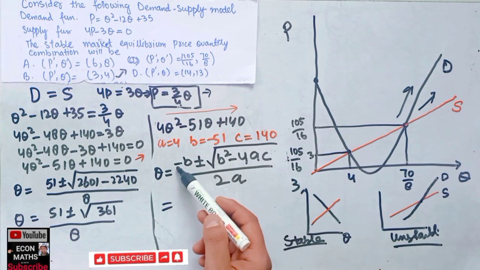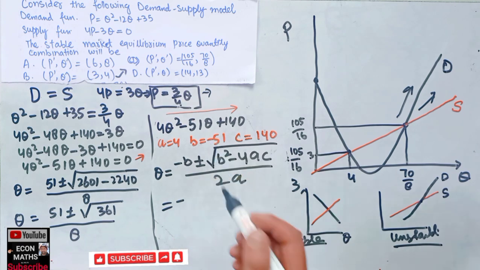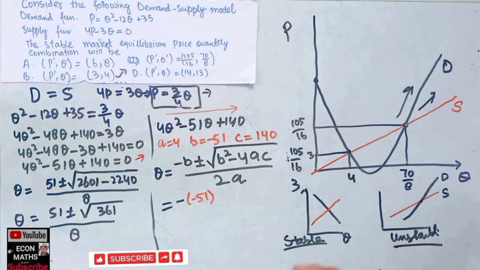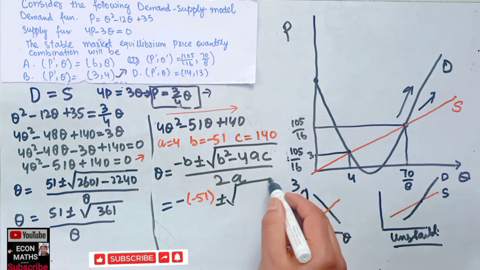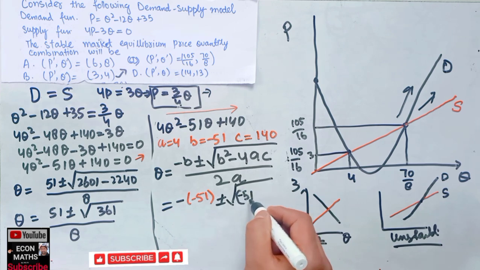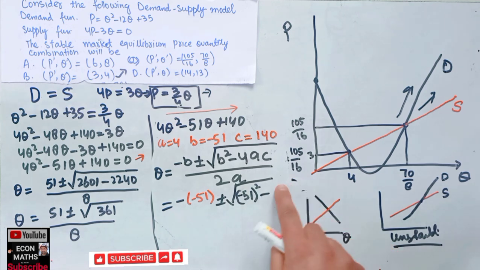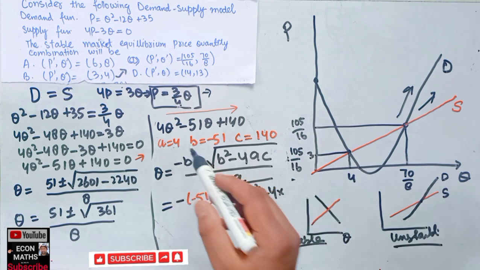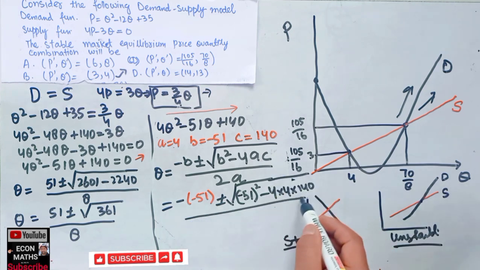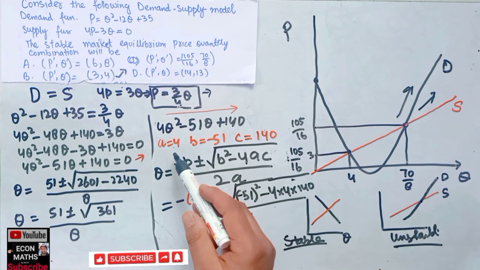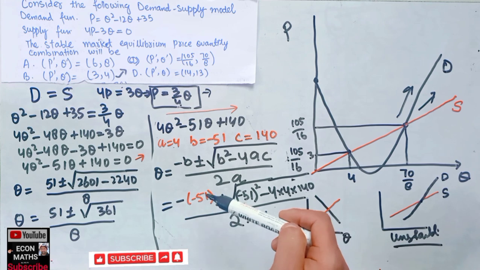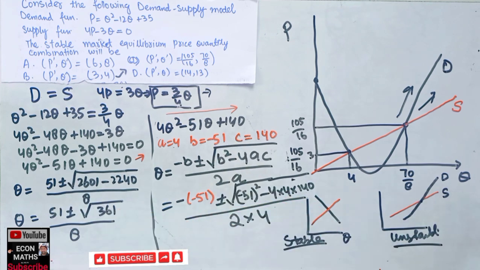So we use this very quadratic formula here. Here we have minus, then another minus of minus 51. Okay, then plus minus b square, meaning this minus 51 square, minus 4 times a, which is 4, and c, which is 140. Okay, divided by 2 times a, our a is 4. So I have just used this very quadratic formula in solving this very question.